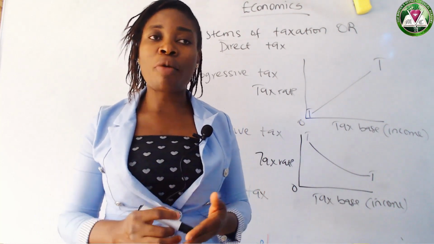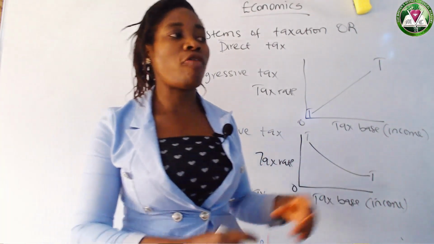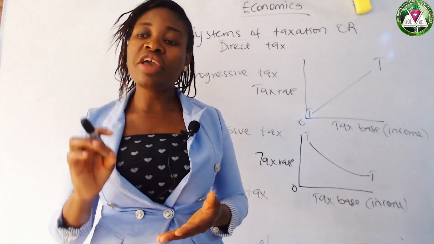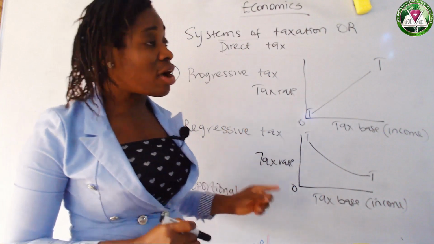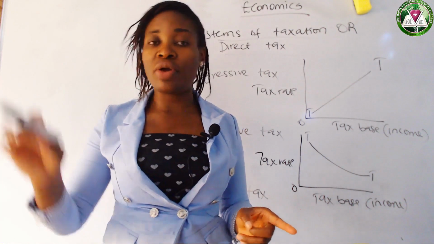taxation on the income of a company, or on the income of an individual. They pay the same percentage of tax, irrespective of their level of income. For instance, that company that is paying 10%, their salary or their profit may be 100,000.